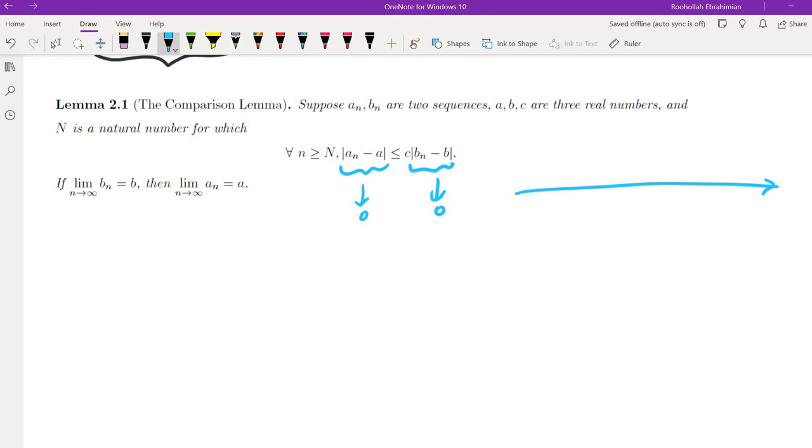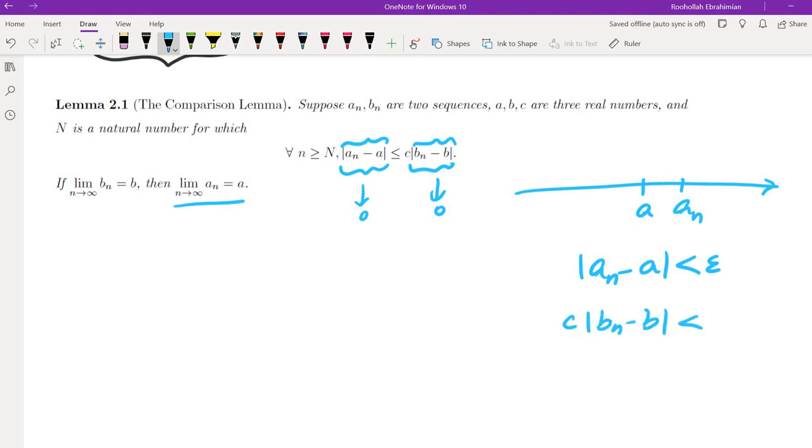Let's step back and see what we are trying to prove. We're trying to prove a_n approaches A, which means |a_n minus A| is less than epsilon. In order to prove |a_n minus A| is small, we know that |b_n minus B| is small. And then multiplying by c, we would be able to make that small. So what we need is c times |b_n minus B| to be less than epsilon. And this gives us |b_n minus B| is less than epsilon over c.